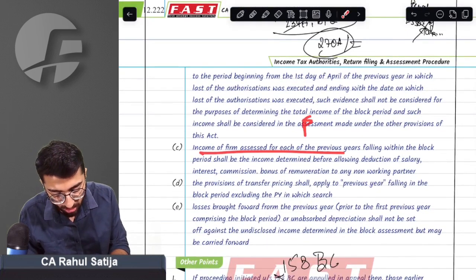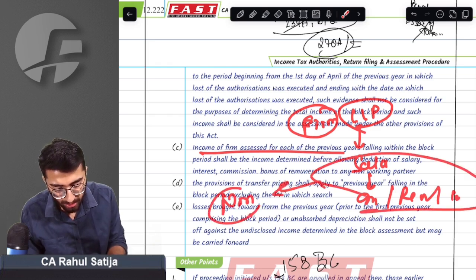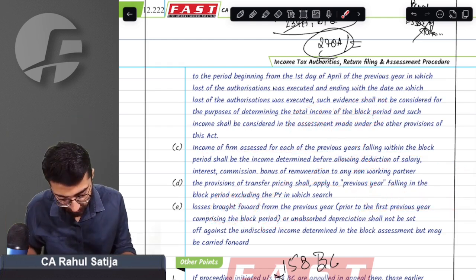Provision says, if a partnership firm is under assessment or LLP is under assessment, then any kind of salary, any kind of interest, any kind of remuneration, any kind of commission paid to non-working partner shall be disallowed, and assessment shall be completed accordingly.